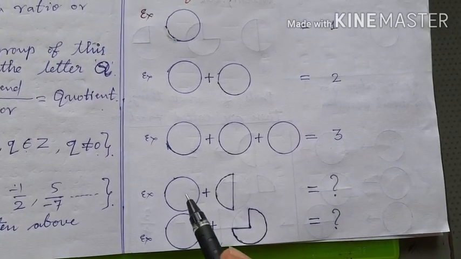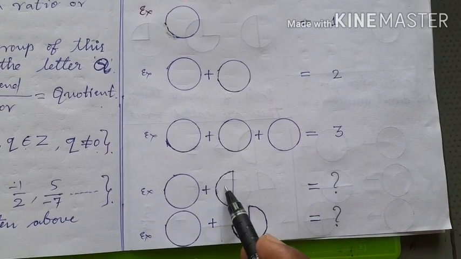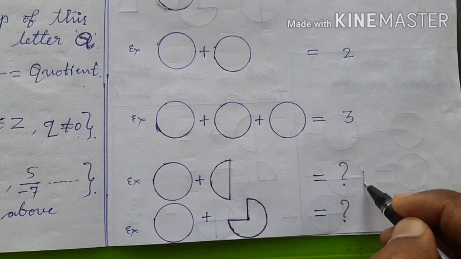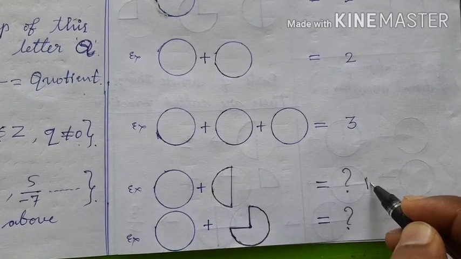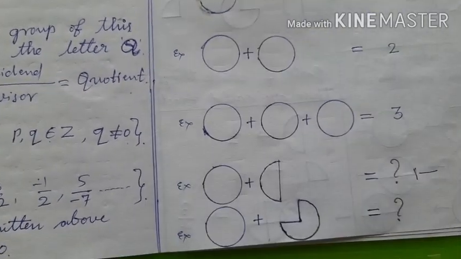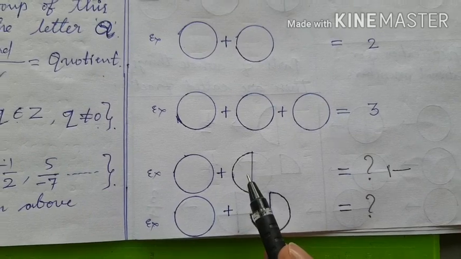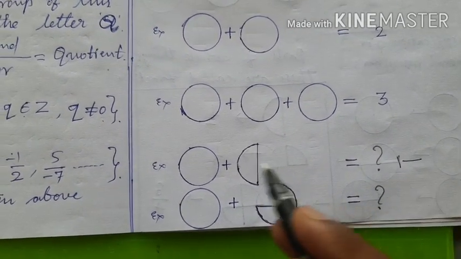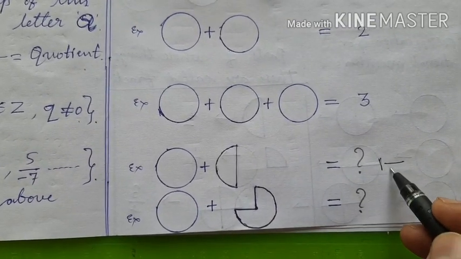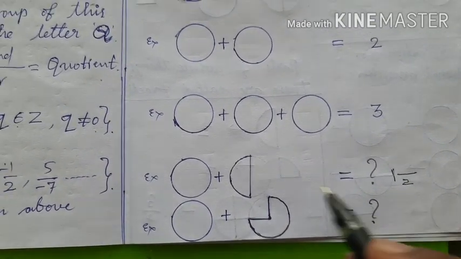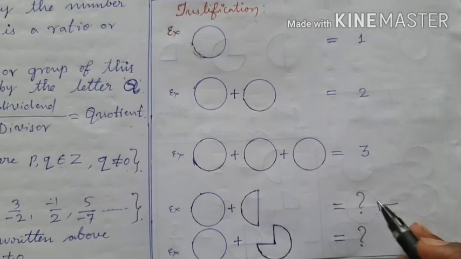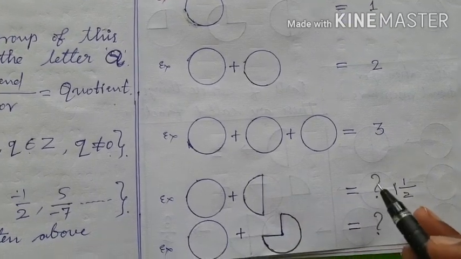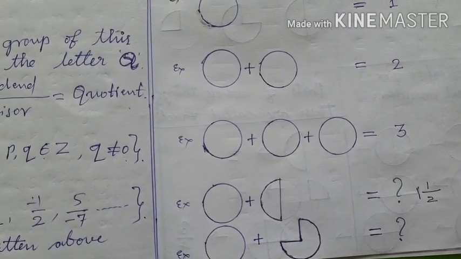Let us see what is the value of this plus this. This is one complete thing, therefore we write it as 1. And what is the value of this? Is it one complete thing? No, it is one part out of two parts. Therefore, the whole thing is divided into two parts, that is written downside, and out of two parts, one part is taken, that's why it is written upside. Therefore, the value of this plus this is 1 whole 1 by 2.